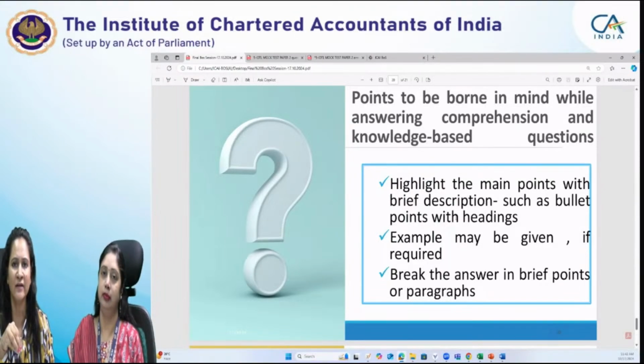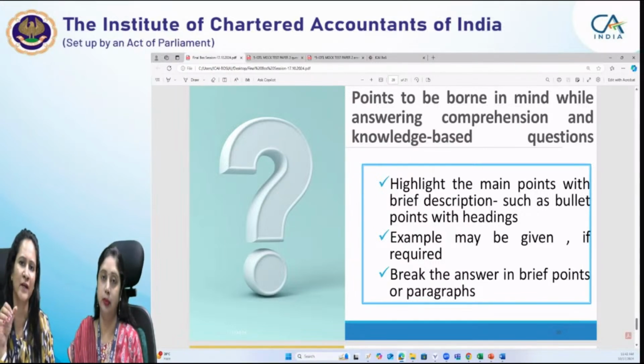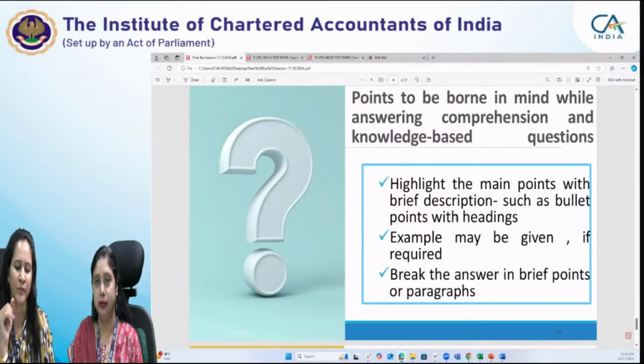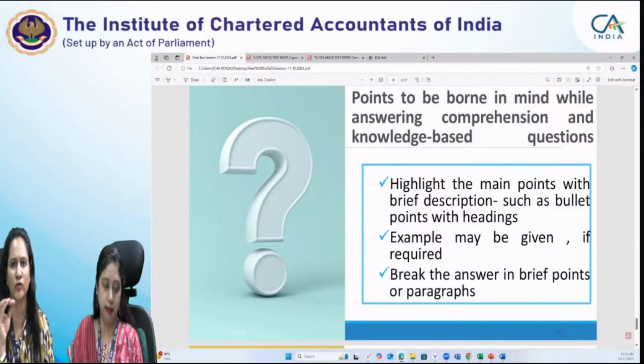Then at the end, give the conclusion, because it might happen that during examination pressure, even though you understand the case, you know the correct legal provisions, and you are able to apply them, you end up writing the wrong conclusion. So if your conclusion gets wrong, your whole answer will get deducted. It is better that first of all you write the issue involved in the question, then the legal provisions which get triggered in that case scenario, then you apply them. In the fourth step, you mention the name of the case law if you know it correctly. And at the end, you give the conclusion for that case scenario.